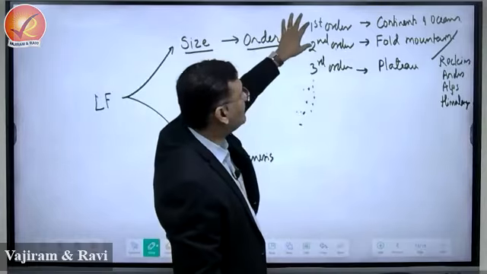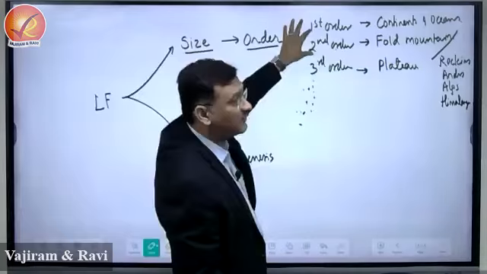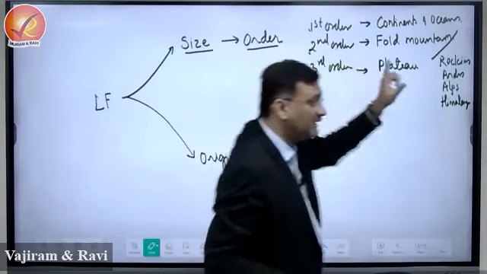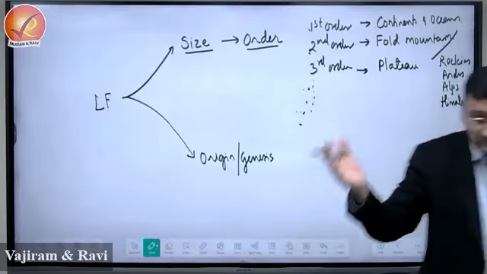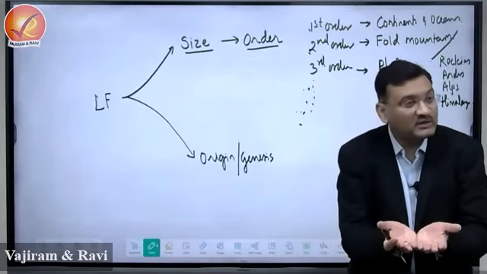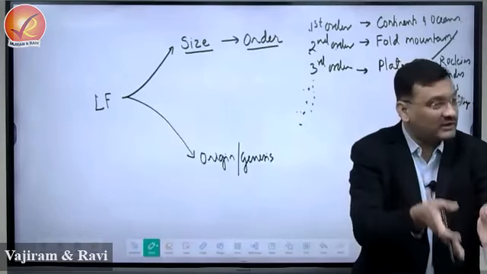Okay, so remember, first these two are important. First order means continent and ocean. But here we are not concerned about that. In geomorphology, what is important? In geomorphology, we are only concerned about the ocean bottom, right? The basin. We are not concerned about what happens to water in the ocean.